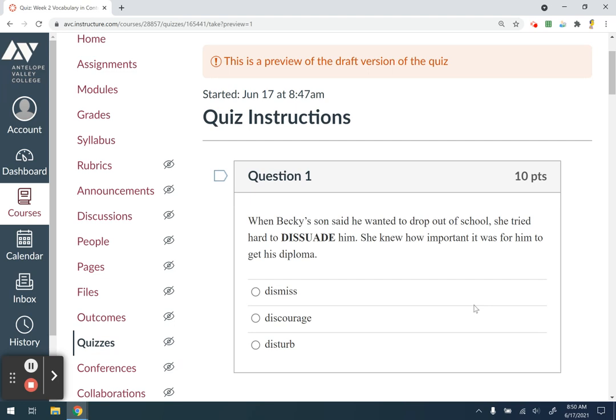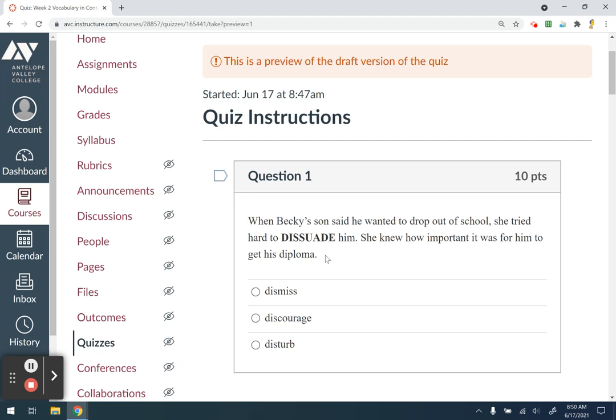So let's look at question 1 here. It says, when Becky's son said he wanted to drop out of school, she tried hard to dissuade him. She knew how important it was for him to get his diploma. So we have some conflict here. Becky's son wants to drop out, and she dissuades him because she knew how important it was for him to get his diploma.